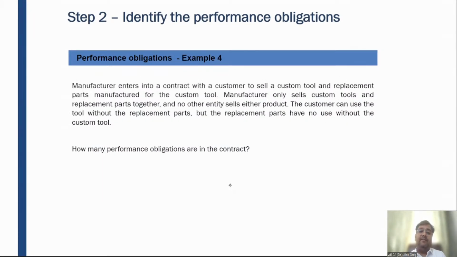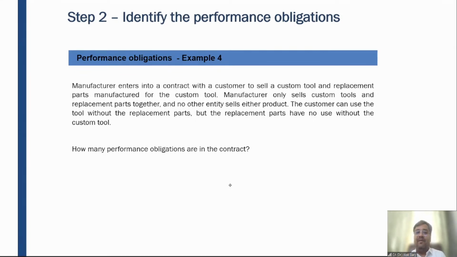Example number 6. Manufacturer enters into a contract with a customer to sell a customized tool and replacement parts manufactured for the customized tool. Manufacturer only sells customized tools and replacement parts together, and no other entity sells either product. The customer can use the tool without the replacement parts, but the replacement parts have no use without the customized tool. How many performance obligations are there in the contract?